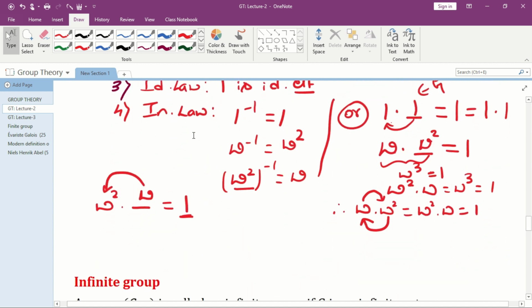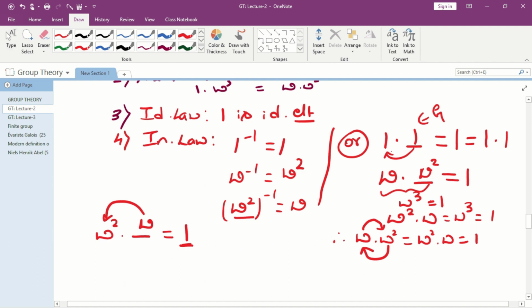Similarly, another example. We are going to work this in detail while working the problems. Another example, we can give the 4th roots of unity. So, plus or minus 1, what are the 4th roots of unity? Plus or minus 1, plus or minus i, under the binary operation multiplication. Again, it becomes an abelian group. Again, the number of elements is 4. Therefore, it is an example for finite group.